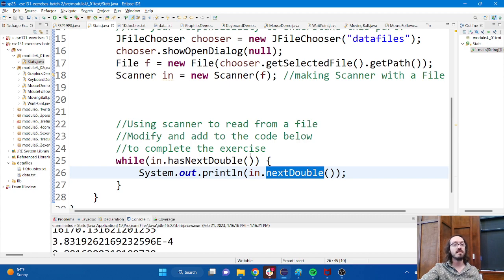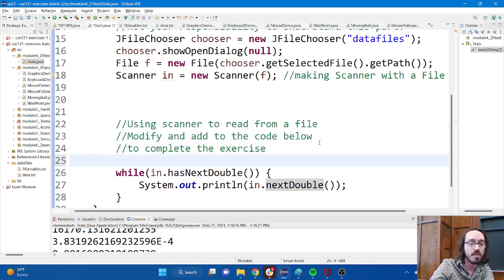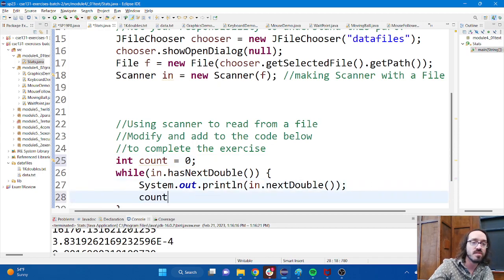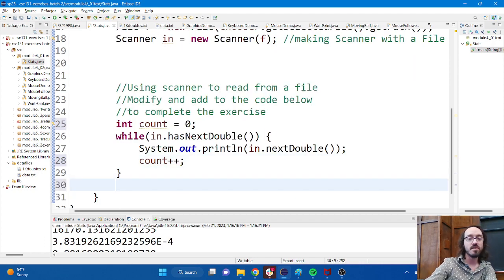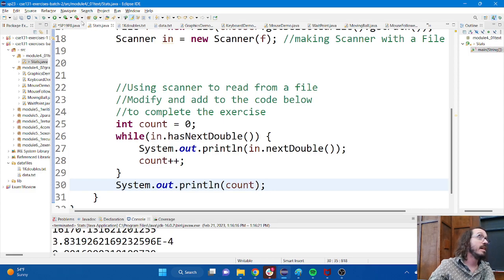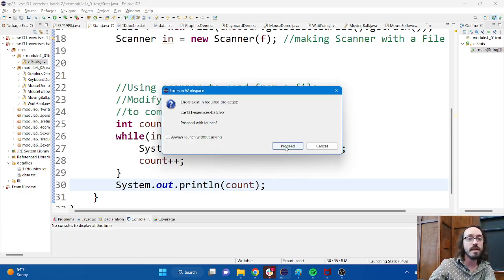So one of the exercises for this problem, I'm not going to do the whole exercise, but I'll do at least part of it, wants you to compute the maximum and the minimum and the average and stuff like that of all of these values. And so let's start with the count, the number. I'm going to make a counter variable, and then inside of this loop, what I should do is just increment that by 1. And then once this loop is over, I can just print out how many values I've counted and see the total quantity. So let's do that.